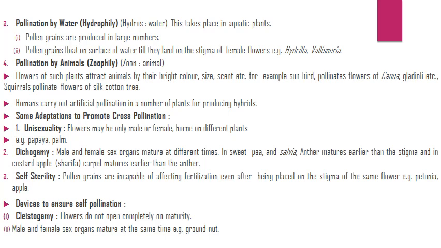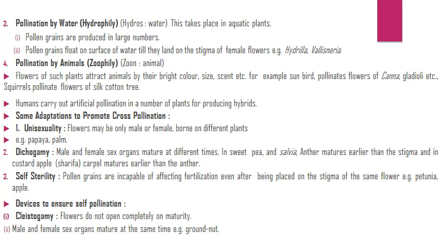Pollination by water is called hydrophily. This takes place in aquatic plants. Pollen grains are produced in large numbers. Pollen grains float on the surface of water till they land on the stigma of female flowers, like Hydrilla and Vallisneria.